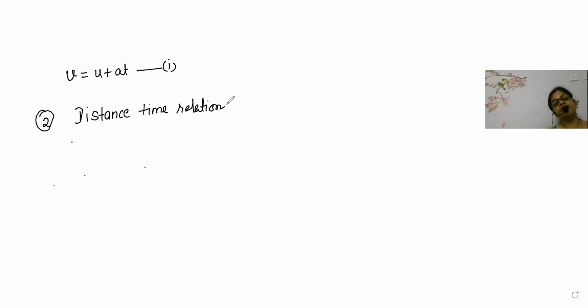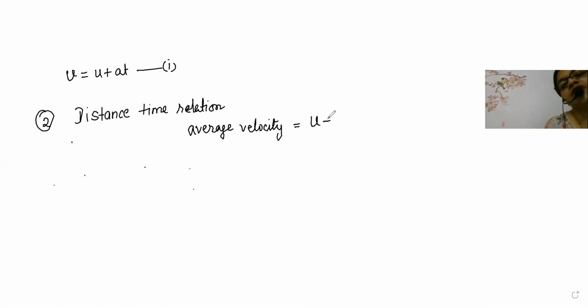Second one is the distance-time relation. There is some network issue, that's why the writing is not coming perfectly. So, distance-time relation. Now you know one very important thing, velocity. What is average velocity? Average velocity is equal to initial velocity plus final velocity by 2.